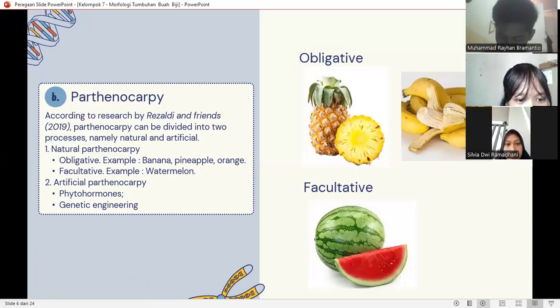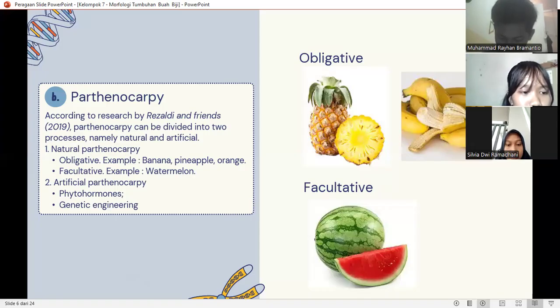The second is artificial parthenocarpy. Artificial parthenocarpy occurs due to help from outside the plant body. This artificial parthenocarpy is divided into two types, namely phytohormones parthenocarpy and genetic engineering parthenocarpy.